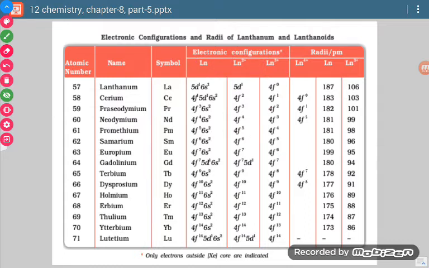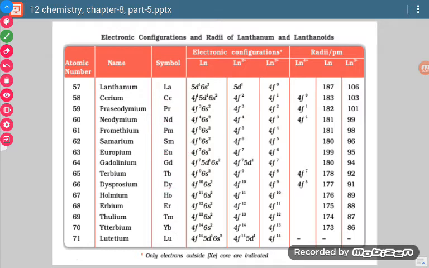Here you need to learn a few names and symbols like Ce, cerium, Pr is praseodymium, Nd is neodymium, Pm is promethium, Sm is samarium, Eu is europium. We are going to use these words ahead, so you need to know them. Tb is terbium, Dy is dysprosium, Yb is ytterbium, and Lu is lutetium.